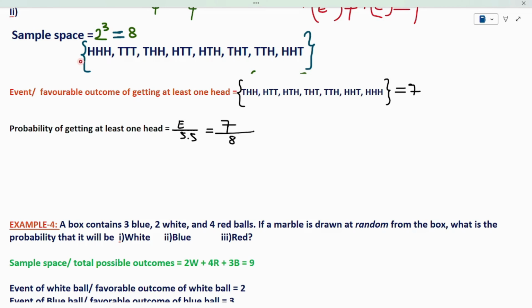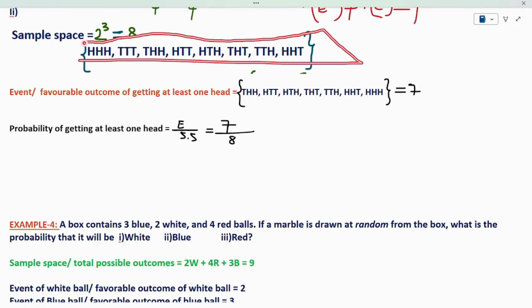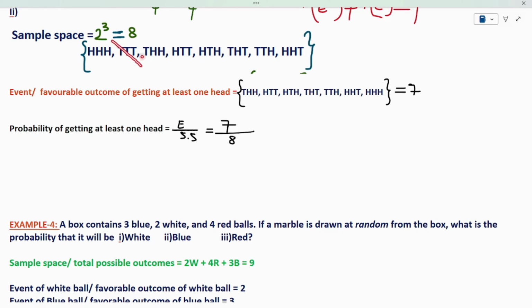Observe a pattern here. In all the 8 possible outcomes, we have 7 possible outcomes which satisfied our condition. Which means that except this, all 7 outcomes satisfied my condition. Why does this not satisfy my condition? Because this outcome doesn't have at least one head. So this does not satisfy my condition. So I am not considering this. Except this, all 7 outcomes satisfy my condition.